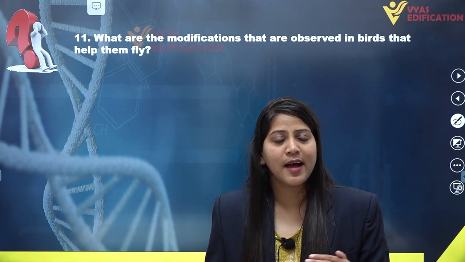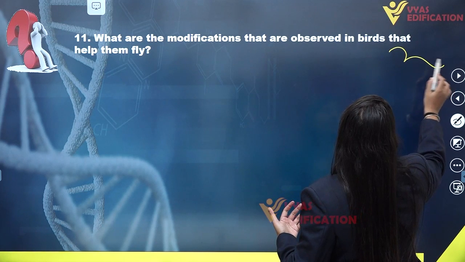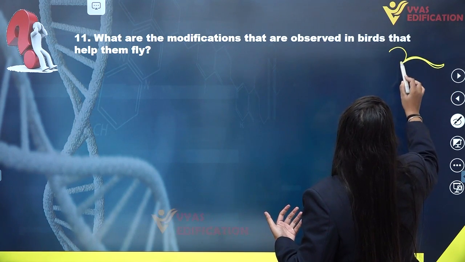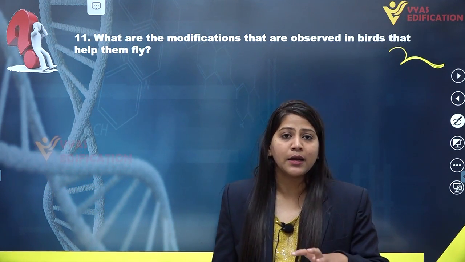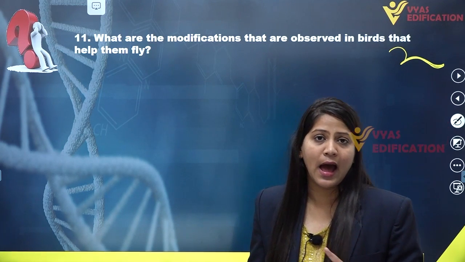So first of all, they have a streamlined body. Birds have a streamlined body which provides them rapid and smooth movement. We know that if we talk about the bird's structure, it looks like this. So this shape is actually known as streamlined body. This streamlined structure of their body provides them rapid and smooth movement. So this is one of the characteristics or modifications present in birds which help them to fly. Also, they have feathers.